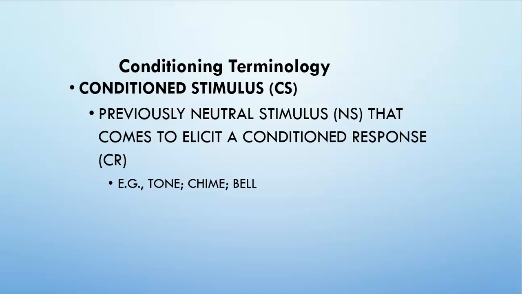In the dog example, the tuning fork would be our conditioned stimulus, because before training, before conditioning, it was a neutral stimulus. Remember, we played the tuning fork and the dog didn't salivate. But after and during training, the tuning fork came to elicit the response of salivating.